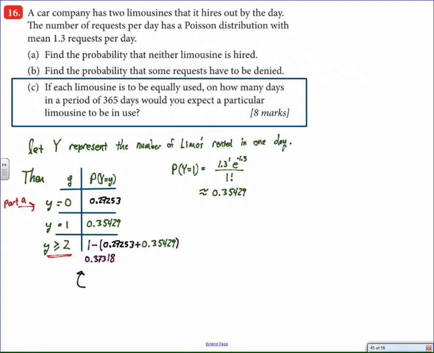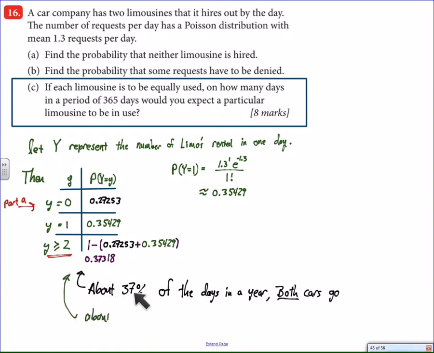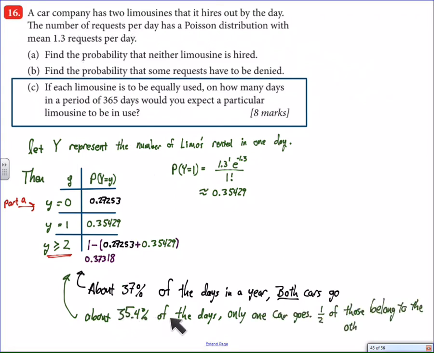Anyway, what do we do with this information? Well, using some logic, I can read this and say about 37% of the days in the year, so about a third of the year, both cars will go. So that means in 1/3, we're definitely going to have one of those limousines hired out. 35% of the days, only one car is going to be rented out. And here's where it gets a little hairy. One half of those belong to the other car.